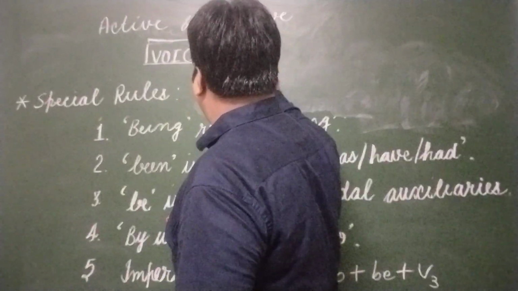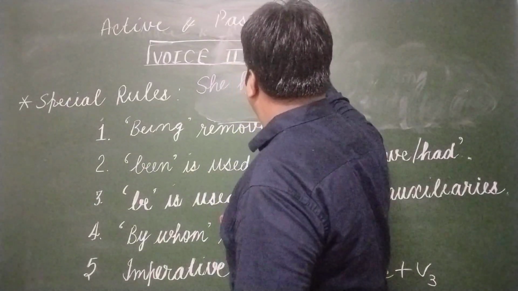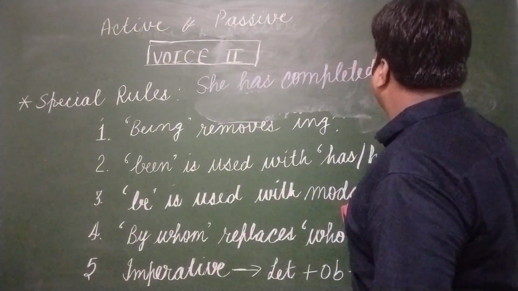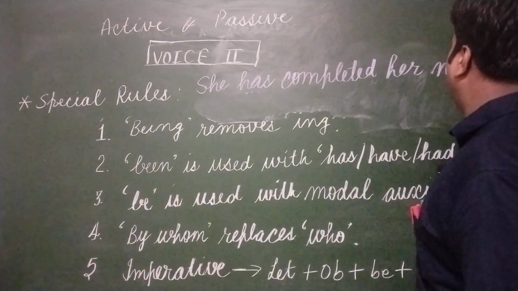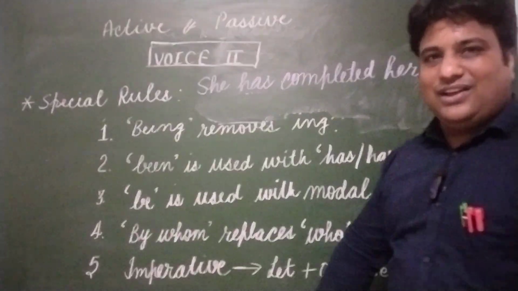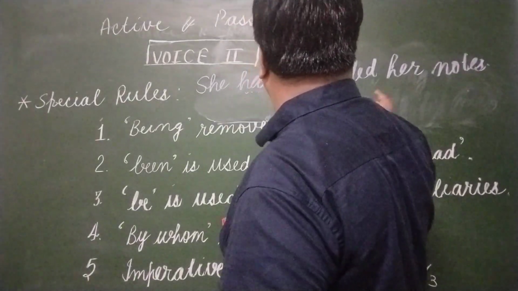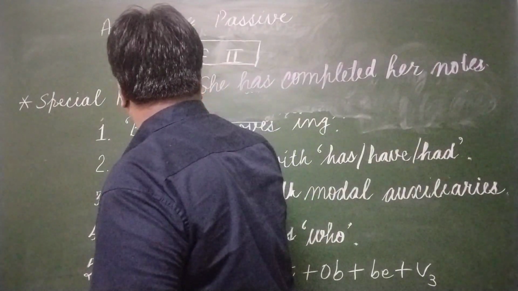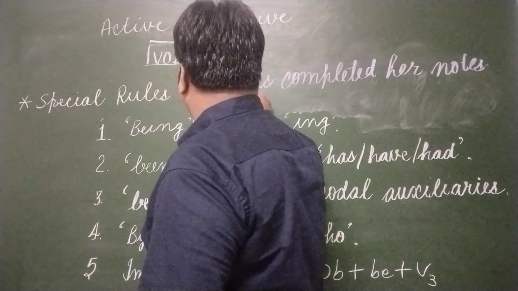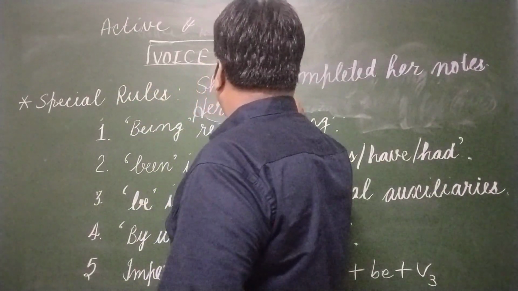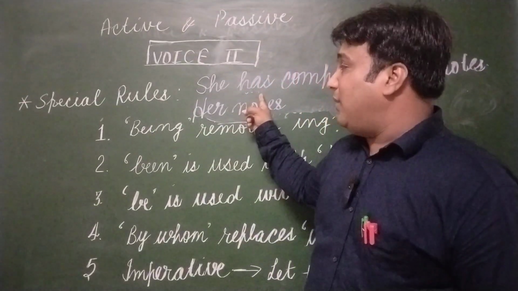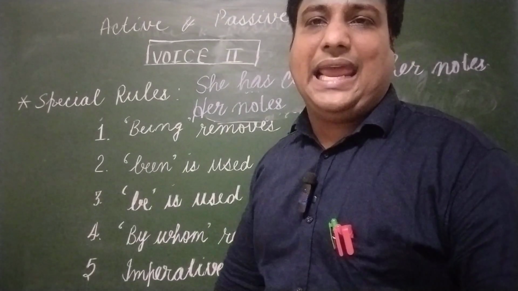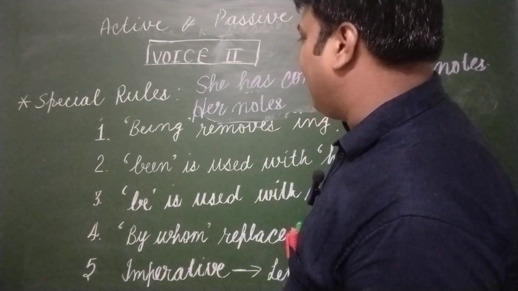She has completed her notes. Now the simple way, we are to take object at the first position, her notes. Now has, have, had is given, and the second rule says that we are not to change the tense of the sentence.